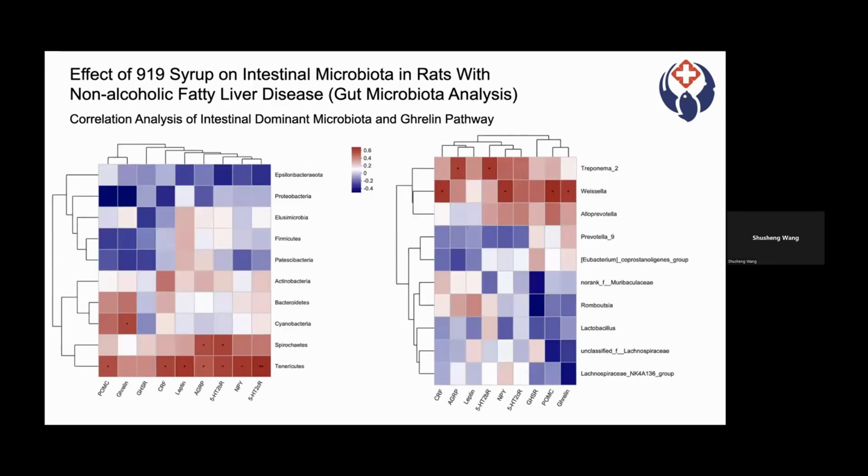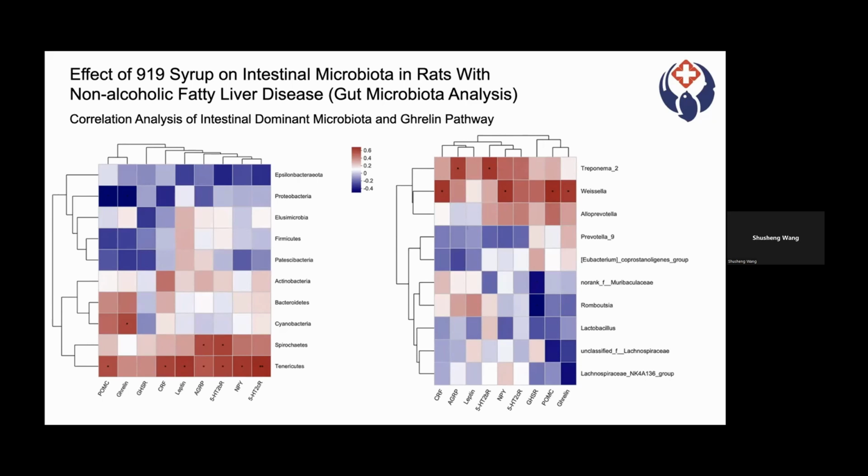Next, we will talk about the effect of 919 syrup on intestinal microbiota in rats with non-alcoholic fatty liver disease. First, we'll talk about correlation analysis of intestinal dominant microbiota and Ghrelin pathway.